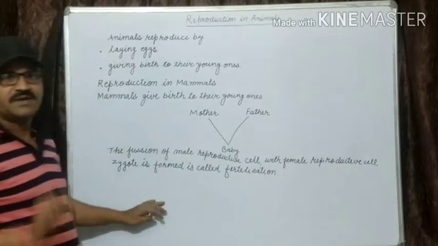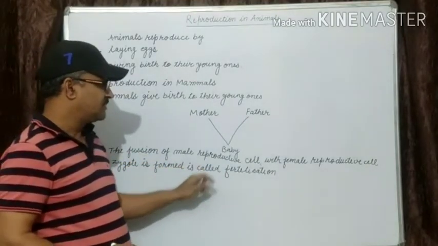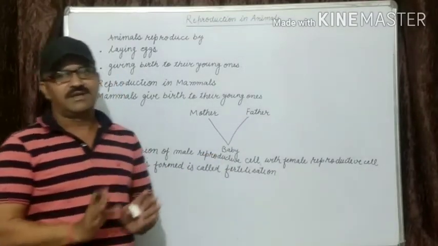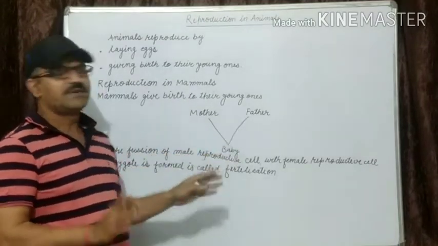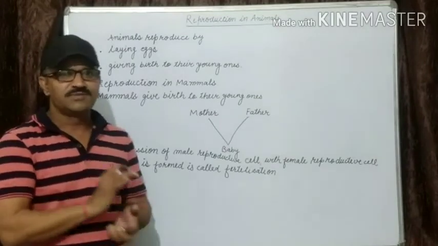Clear this definition? Fertilization is the fusion of male reproductive cells with female reproductive cells, in which a zygote is formed. When male and female reproductive cells meet, in this process a zygote is formed.